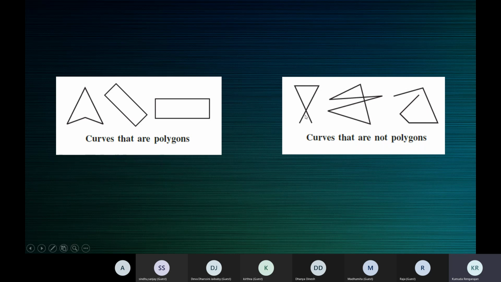This one is a curve. It's an open curve. This one is a curve. It's a closed curve, but not a simple closed curve because it crosses over itself here. This one is a curve because it can be traced without lifting the pencil. But we notice that the start point is different from the end point. So it is an open curve. When it's an open curve, no further discussion. If it's a curve and a closed curve, then further simple closed curve, further polygon.